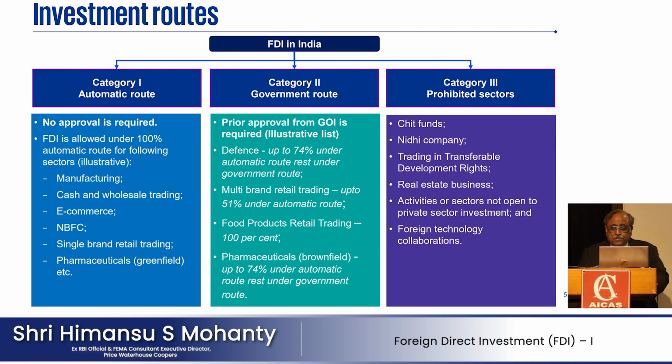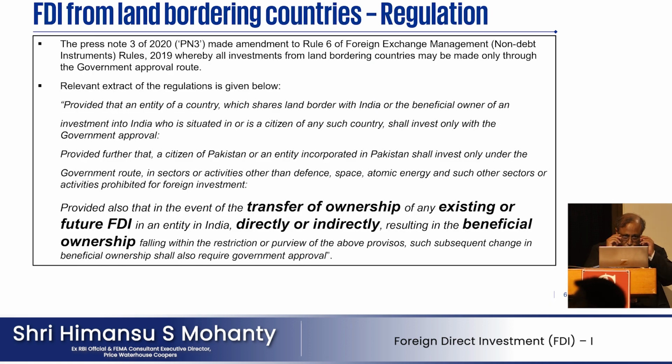Category 3 is of course prohibited sectors. Chit fund, trading in transferable development rights, real estate business, activities or sectors not open to private sector investment, and foreign technology collaboration. For example, railway is not open to private sector investment so far. And atomic energy is also not so far open. Now, I think next comes FDI from land bordering countries.